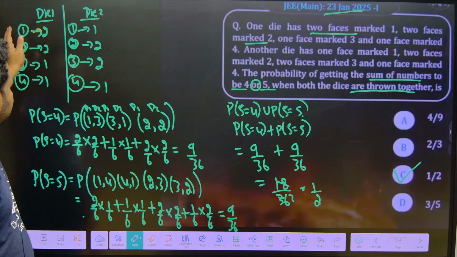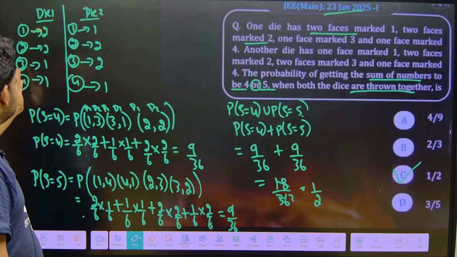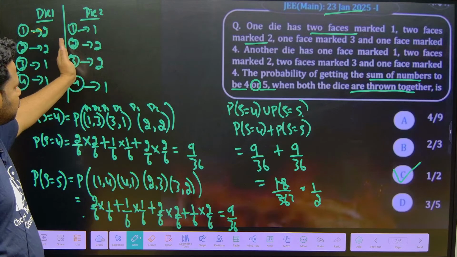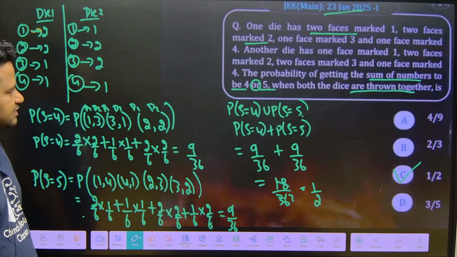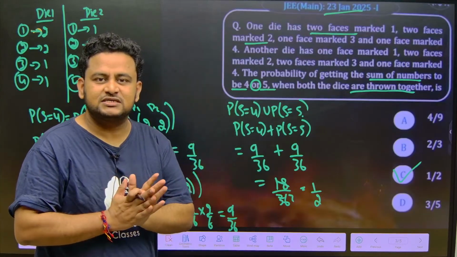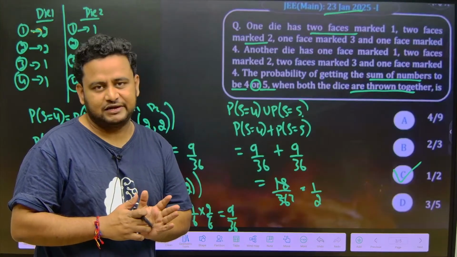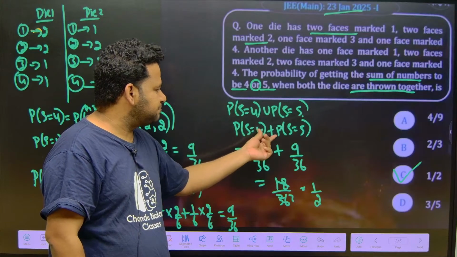See here, die 1 has 1, 2, 3, 4 and die 2 has 1, 2, 3, 4. How many times is 1 marked? 2 times. 3 is marked 1 time, 4 is marked 1 time. Here 1 is marked 1 time, 2 is marked 2 times, 3 is marked 2 times, and 4 is marked 1 time. Now they are asking the probability of sum being 4 or 5. Or means you should understand it is not multiplication, it is addition. And means you should write multiplication. So it is a union here, so P of S equal to 4 plus P of S equal to 5.